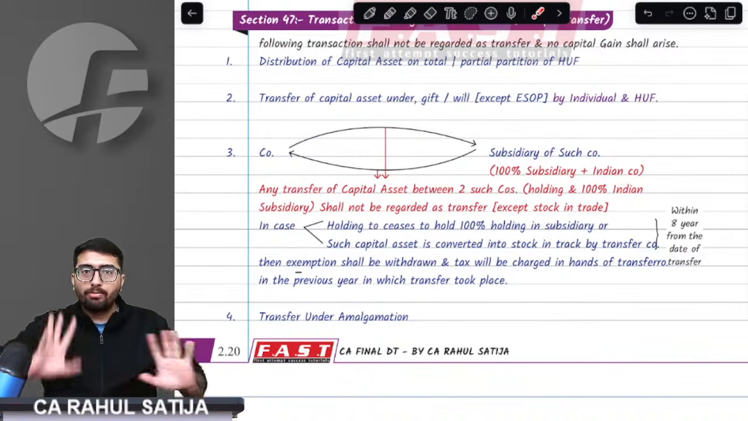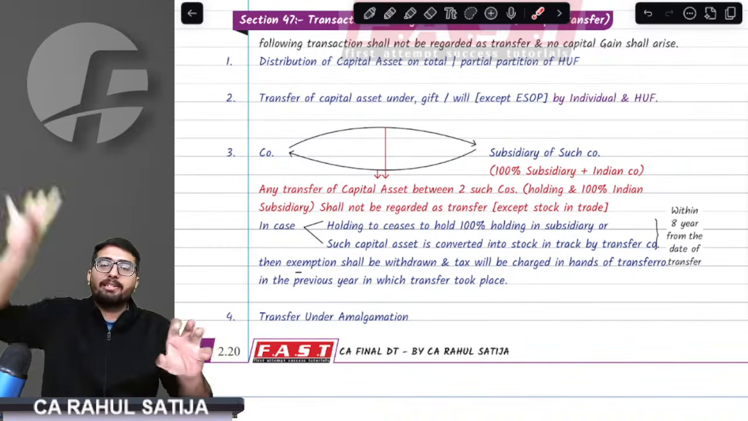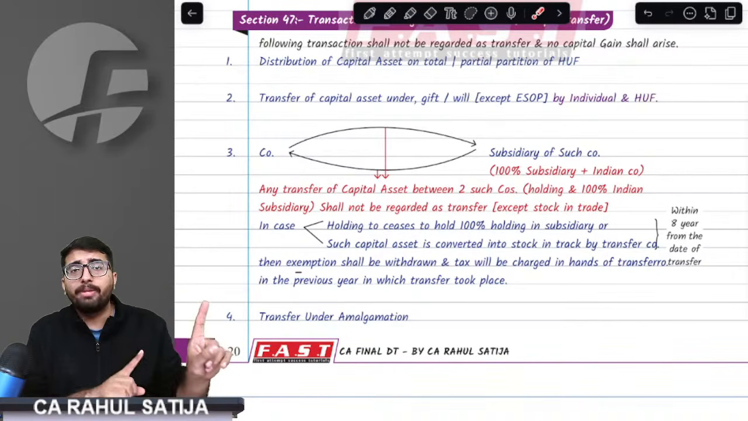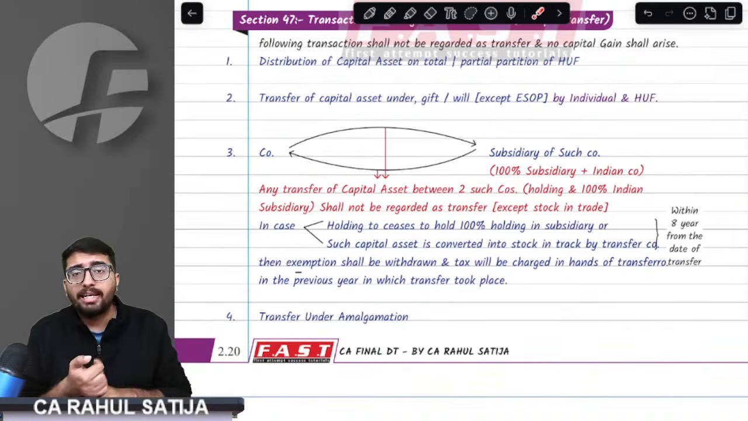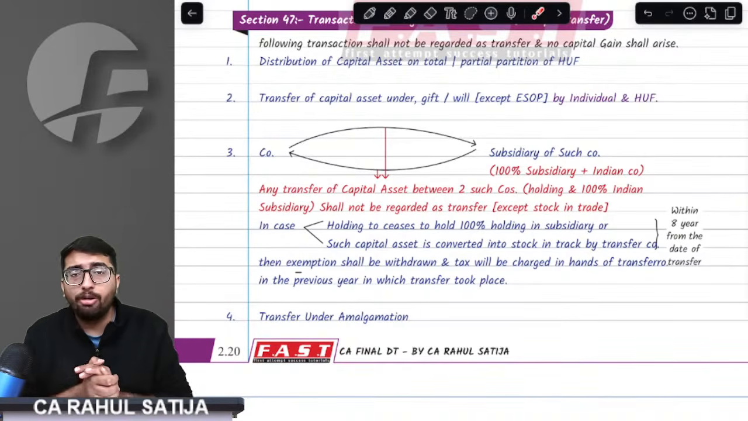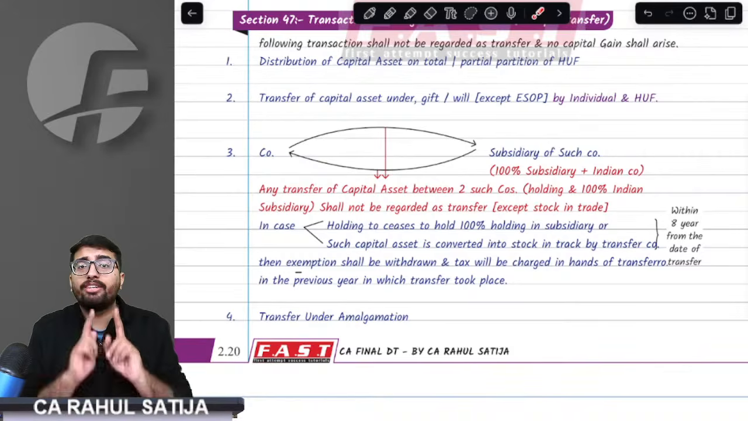So what did I say? Parent transferring asset to a 100% subsidiary or a 100% subsidiary transferring assets to parent, it is absolutely exempt provided three conditions are met. First condition, whatever the transfer is happening, the recipient should be an Indian company. Second thing, the parent subsidiary relationship should be held for a minimum of 8 years. And third thing, the recipient shall not convert such capital asset to stock in trade for at least 8 years.